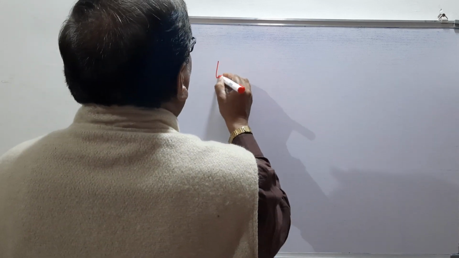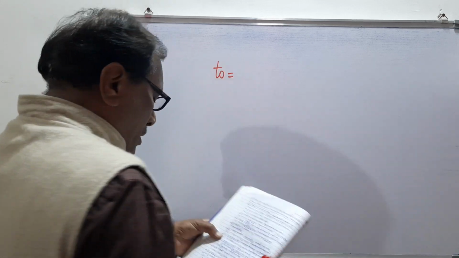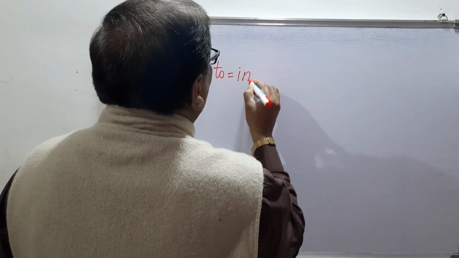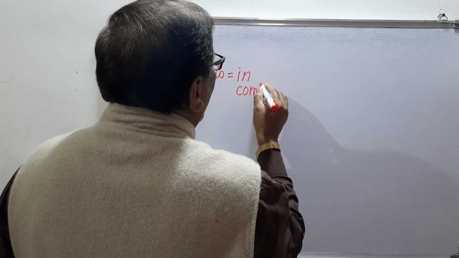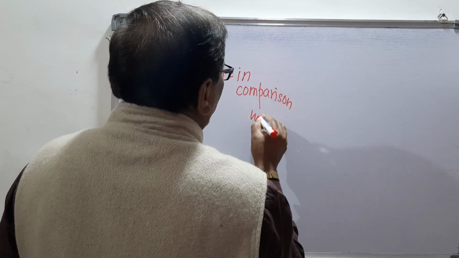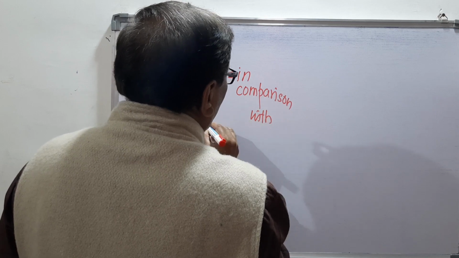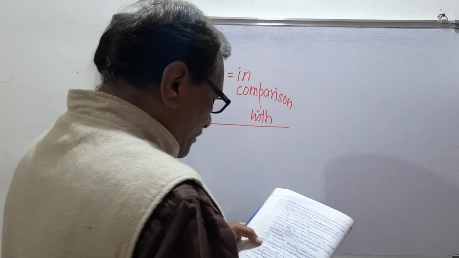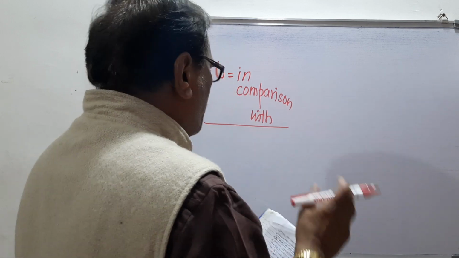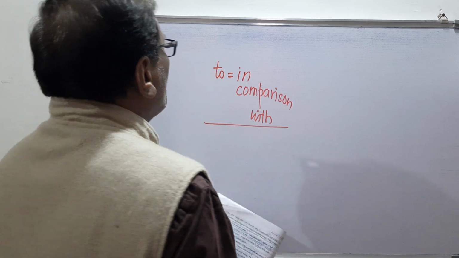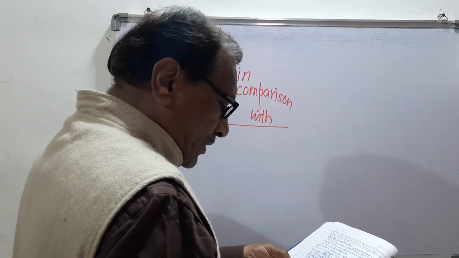Now the next rule is, to means in comparison with. Remember, to means what? In comparison with. In comparison with means there are two things and we compare something with them or between them. That is the particular explanation. So here to means in comparison with.